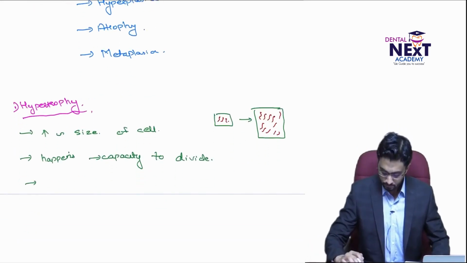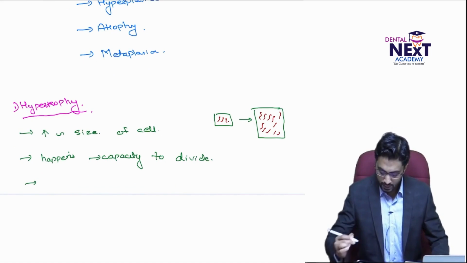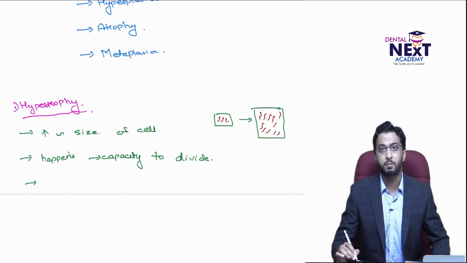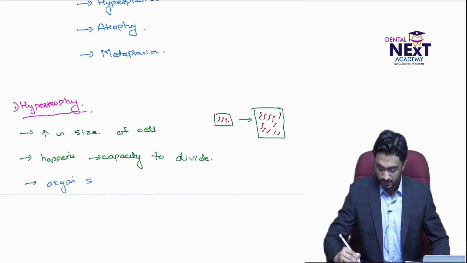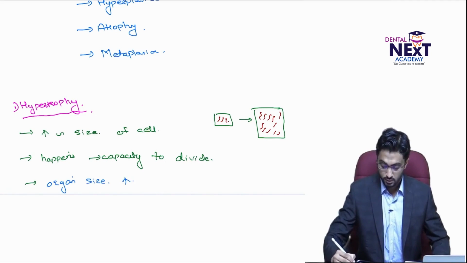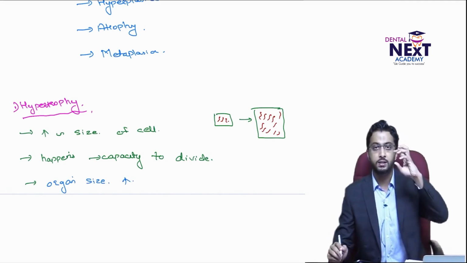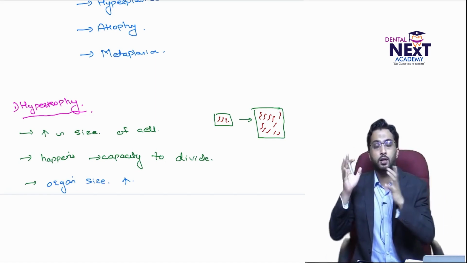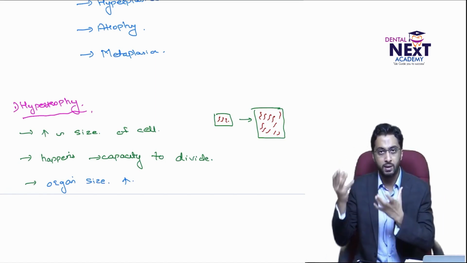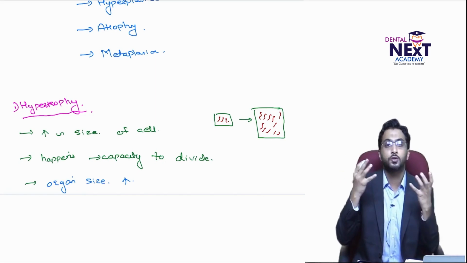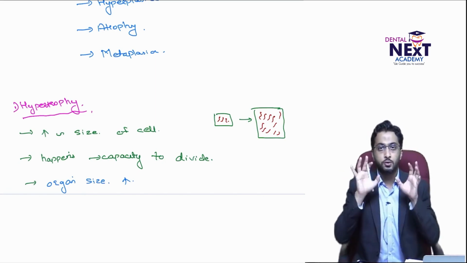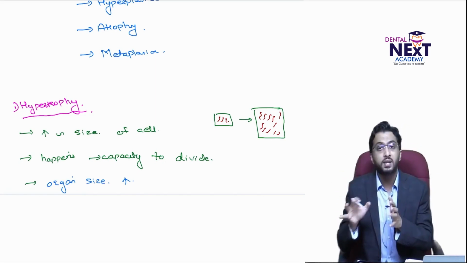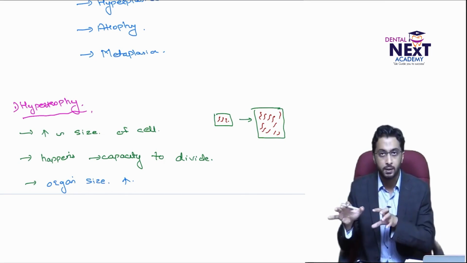Now, one similarity between hypertrophy and hyperplasia is that in both, the size of the organ increases, whether it's an increase in size of cells or in the number of cells. Whether it's the spleen, it causes splenomegaly. Whether it's the breast, it causes an increase in size of the breast. So this is a very common thing between hypertrophy and hyperplasia.